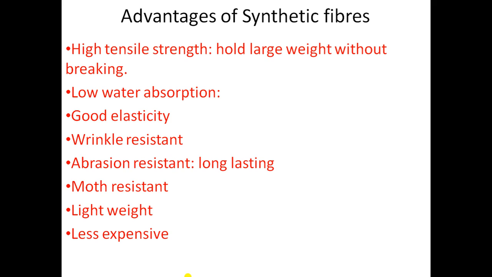If you purchase a sari of natural silk or artificial silk, then artificial silk is less expensive as compared to natural silk.